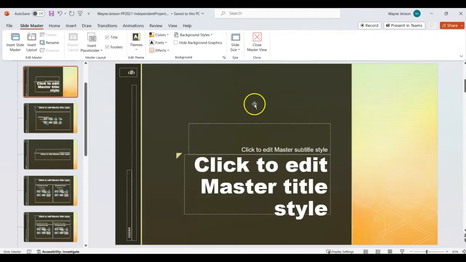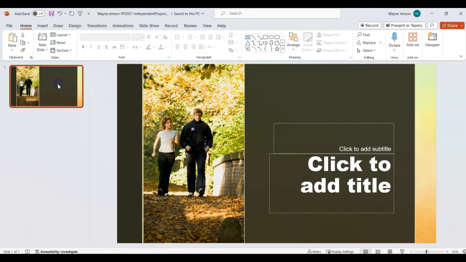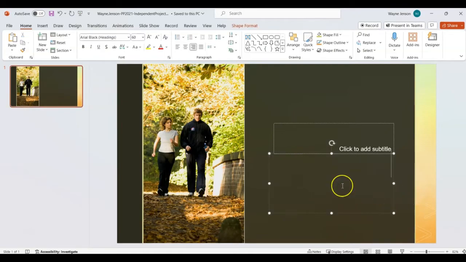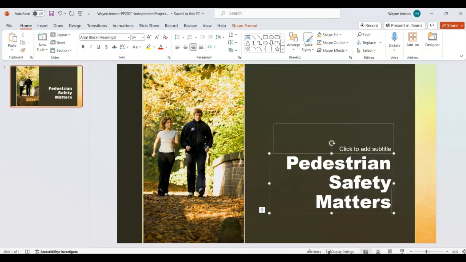And then we're on to step number 4. We're going to close this master view and display slide 1 and replace the placeholder text with the following text. So on the title, we're going to put Pedestrian Safety Matters. So here we're going to put pedestrian safety matters. And then in the subtitle, we're going to put keeping